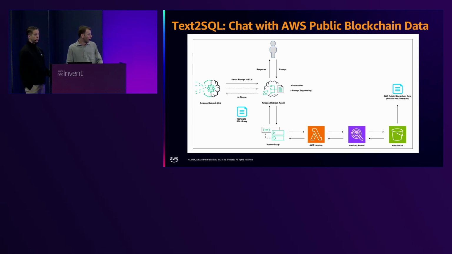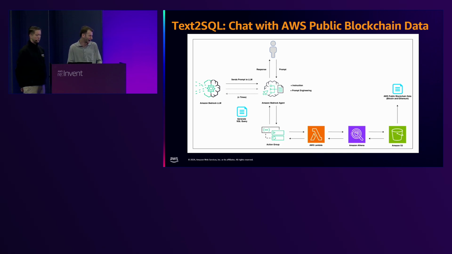Once this query gets created, it gets passed to an action group, and an action group is essentially this middleware between the agent itself and some type of compute functionality. And in this case, our action group had a very simple description.